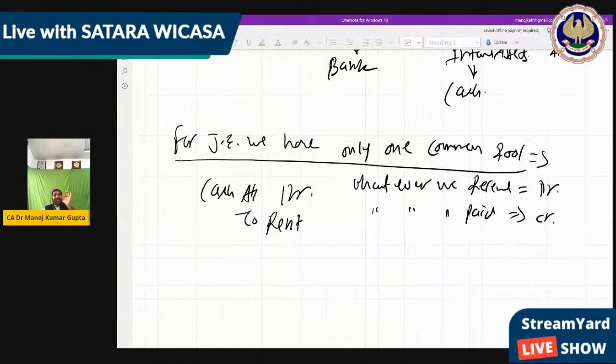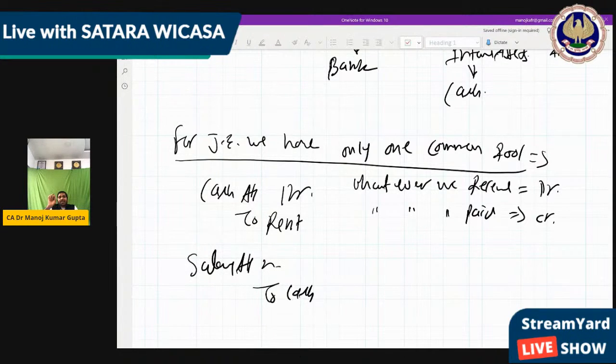If we find it directly, excellent. If we do not find directly what you received or paid, then whatever one thing you find, you first debit or credit that. Then the remaining thing will automatically be debit or credit. Like you can receive the rent, in the same way you can pay the rent or pay the salary. Suppose you had paid the salary, so cash goes out, so you write To Cash, credit. Now to whom did you give it? To the person, but not as a loan, but as a salary. So what you can do is: Salary Account Debit, To Cash.